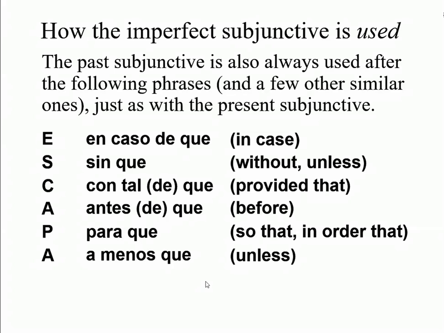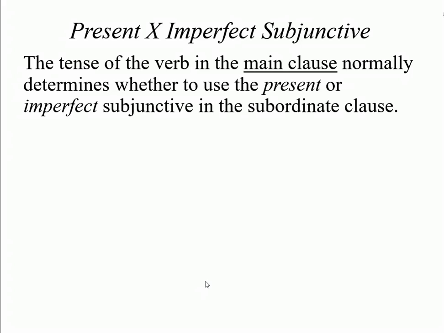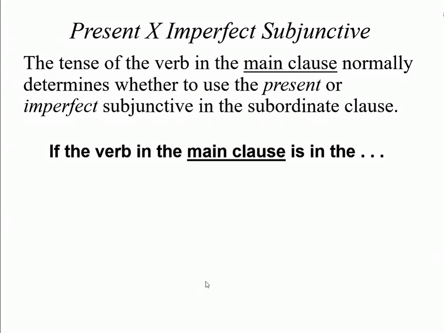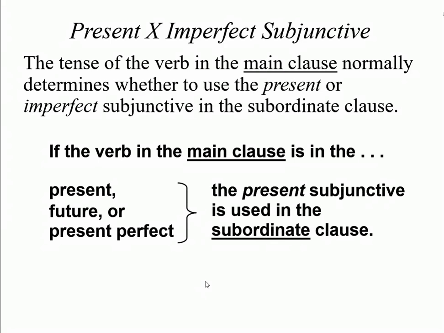En caso de que, sin que, con tal de que, antes de que, para que, a menos que. The tense of the verb in the main clause normally determines whether to use the present or imperfect subjunctive in the subordinate clause. If the verb in the main clause is in the present, future, or present perfect, the present subjunctive is used in the subordinate clause.